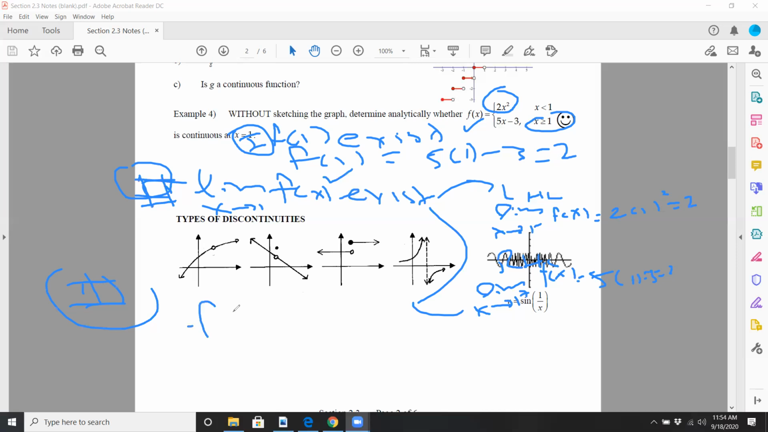Does f of 1 equal the limit as x approaches 1? Well, of course, they both equal 2. So the answer is yes again.